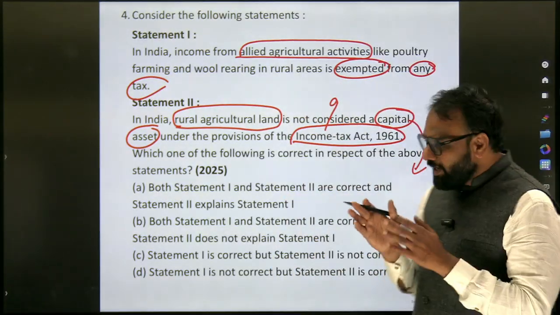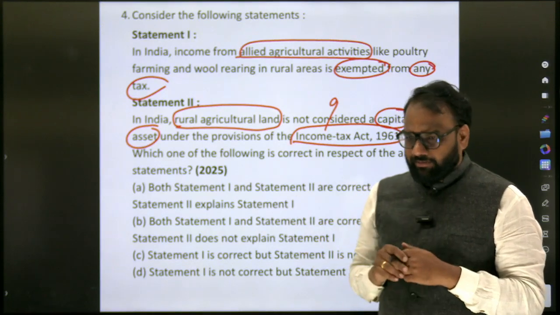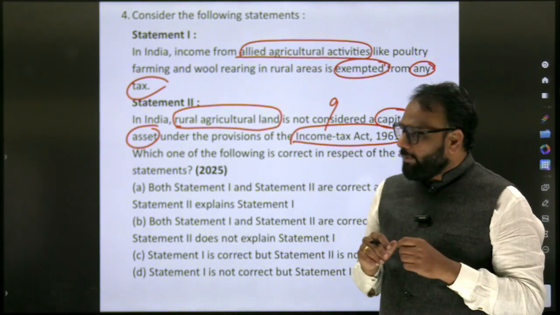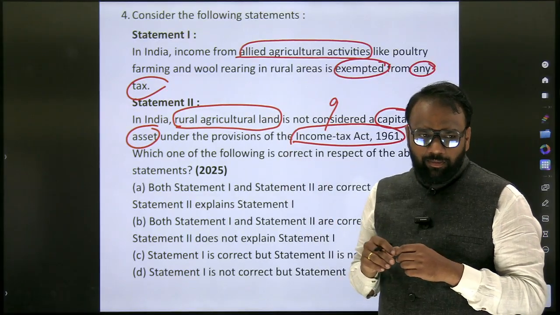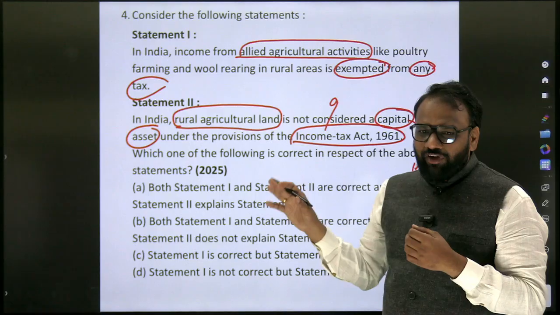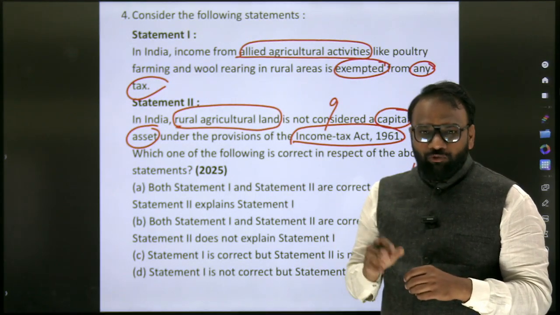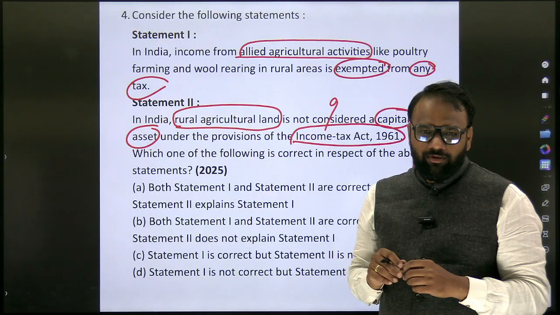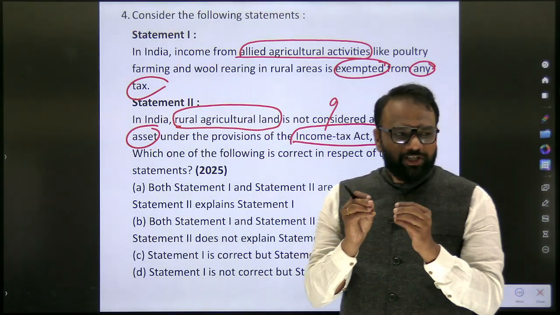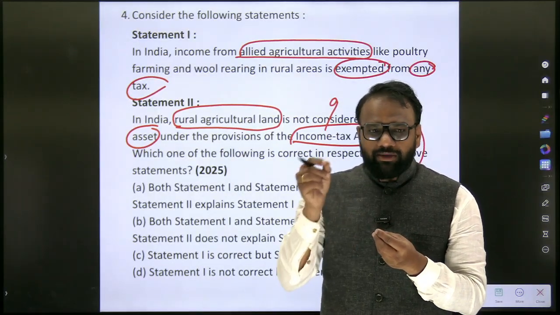There I have made a list of capital assets and the things which are not considered capital assets under the Income Tax Act. Each and every line is not important. I have mentioned whether this board is considered a capital asset. If I use the same kind of board in my home to watch a movie, will it be considered a capital asset? From this perspective, I have compiled the content. I am not asking you to go through each and every line; I am just giving you some clue about how we can prepare. There are some exceptions.